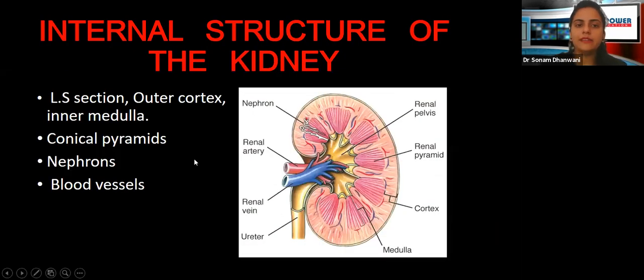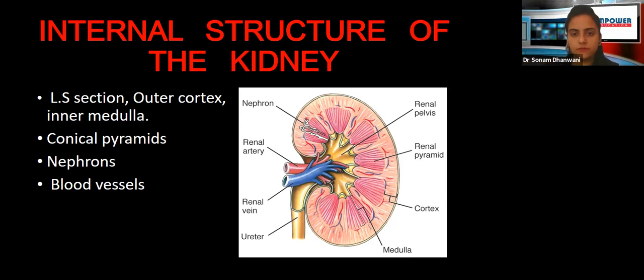Now we are discussing the internal structure of the kidney in detail. This is the LS section. Now suppose this is a kidney. When I cut it like this, through the middle, LS is the longitudinal section. Like this you're going to cut it, not like this. How we slice an apple, similarly in LS we are going to cut the kidney and